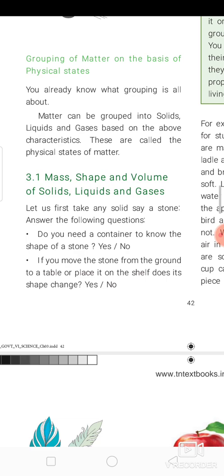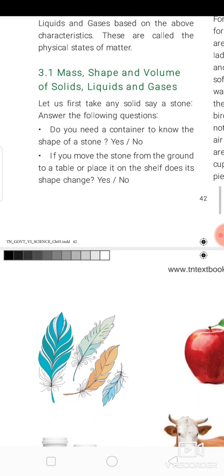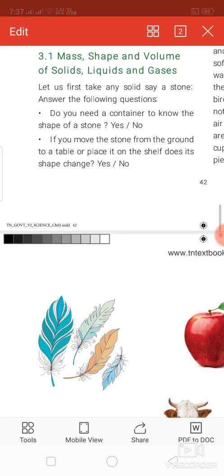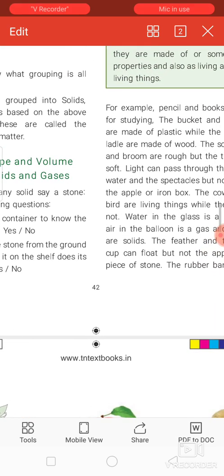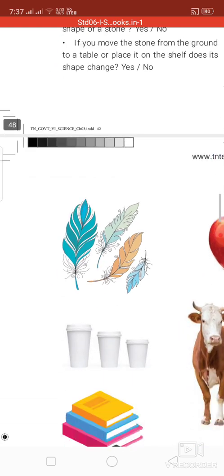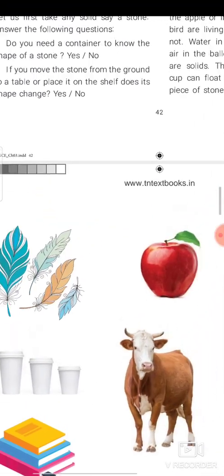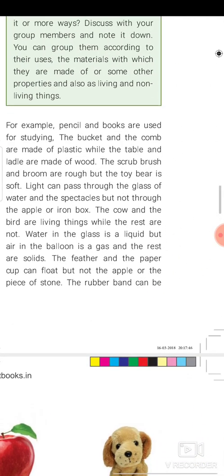gases. For that, let's take a solid, for example a stone. If you put a stone inside any container, does the shape of the stone change? No, it doesn't. If you move the stone from the ground to a table or place it on a shelf, does its shape change? No, it will not. So the solid does not need a container. It stays as it is because its particles are tightly packed and it has a definite shape. So this is the property of a solid. The solid will not change according to the shape of the container.